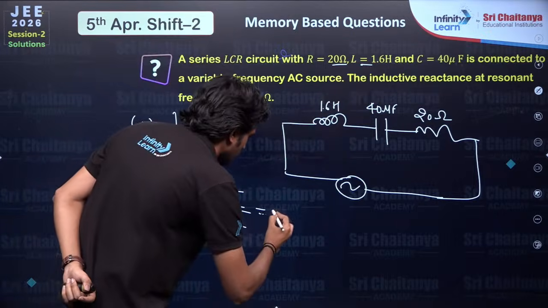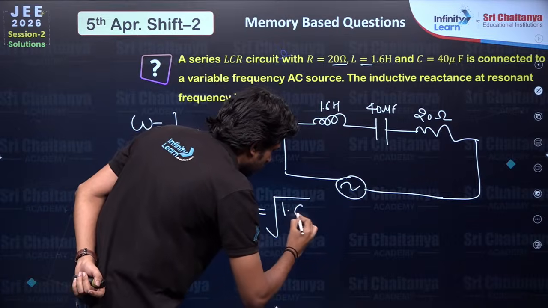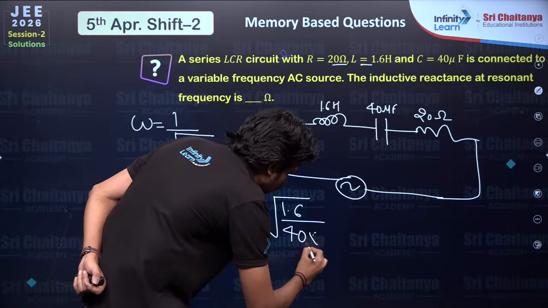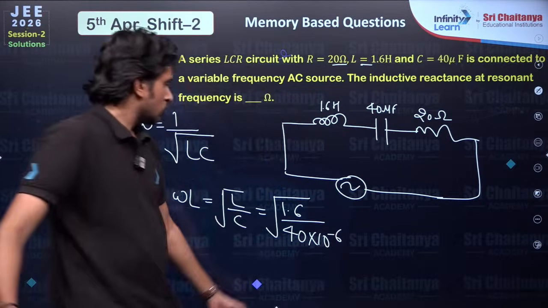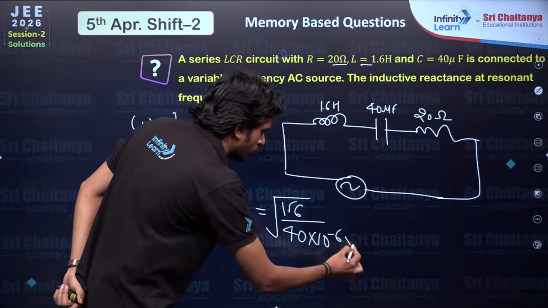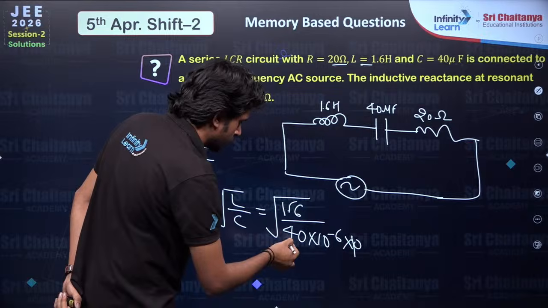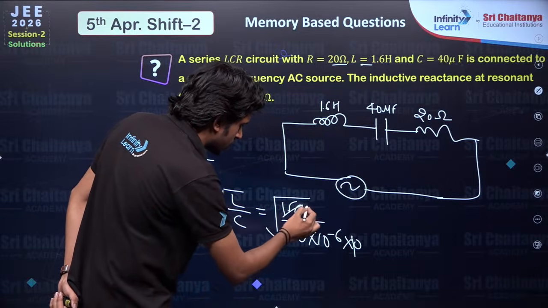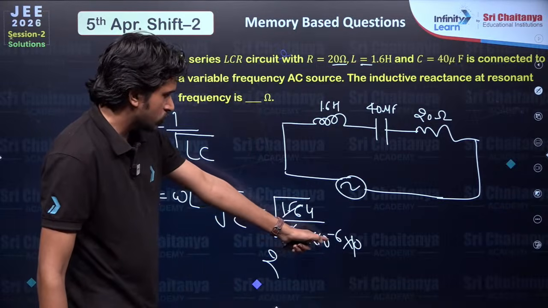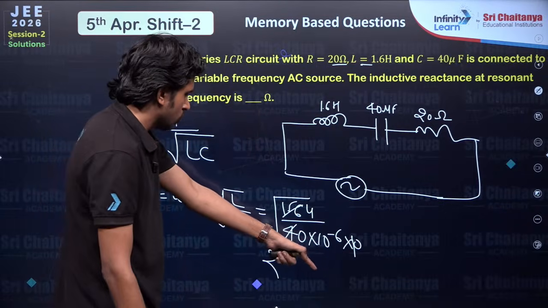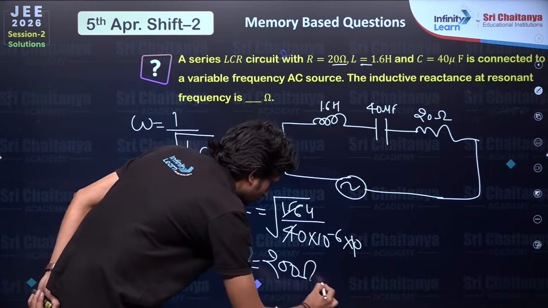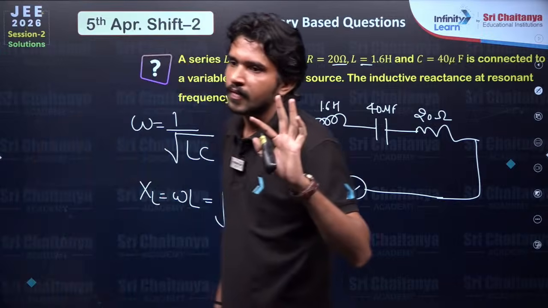Put values here: 1.6 and capacitance is given 40 into 10 raised to minus 6. So what will be the answer? Increase 10 over here, 4 4s are 16, 4 2s and 10 raised to minus 6 minus 4, 2 zeros will be out. Okay, 200 ohms. I hope you understood.